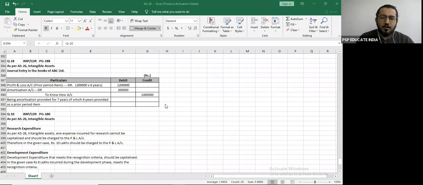You have it on your WhatsApp group. Please take it down properly. If you have any doubt, please ask me.